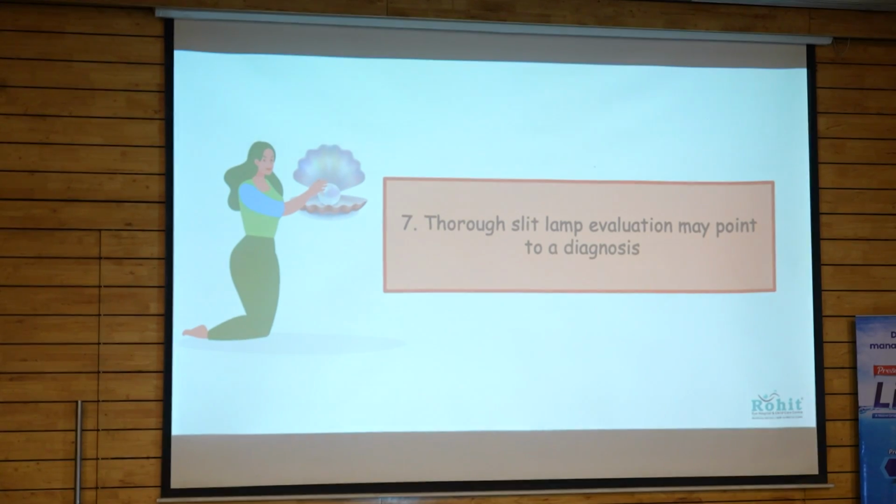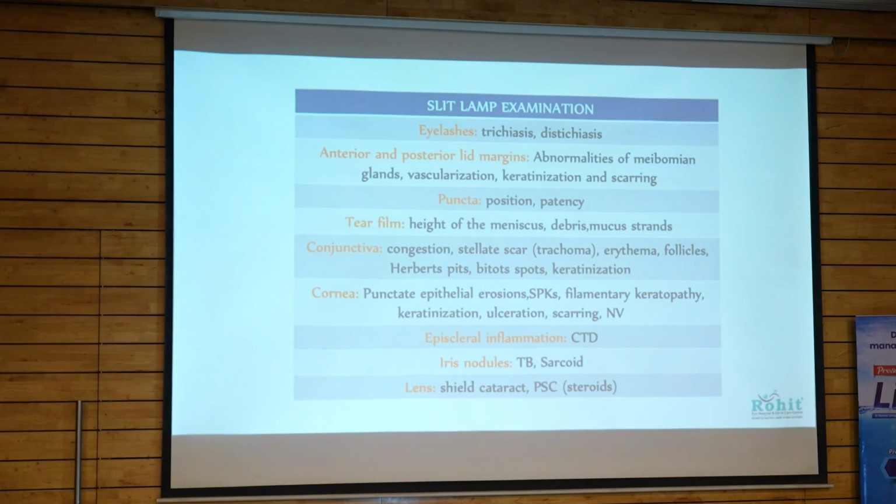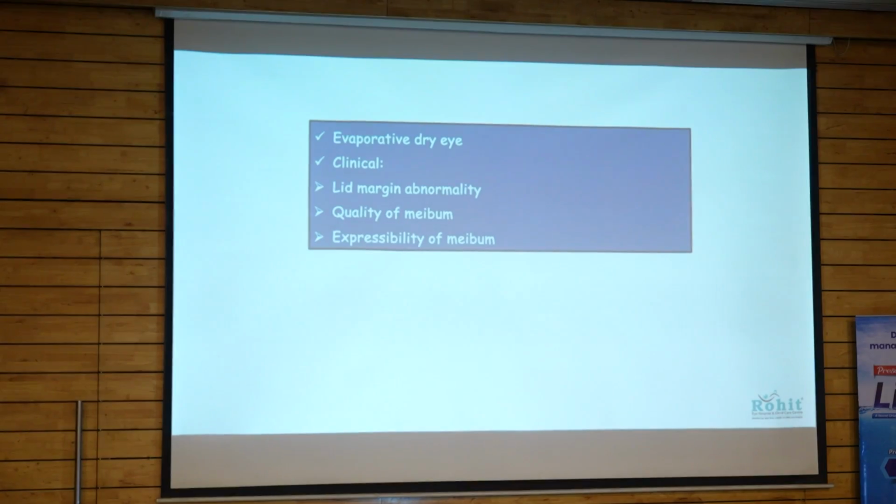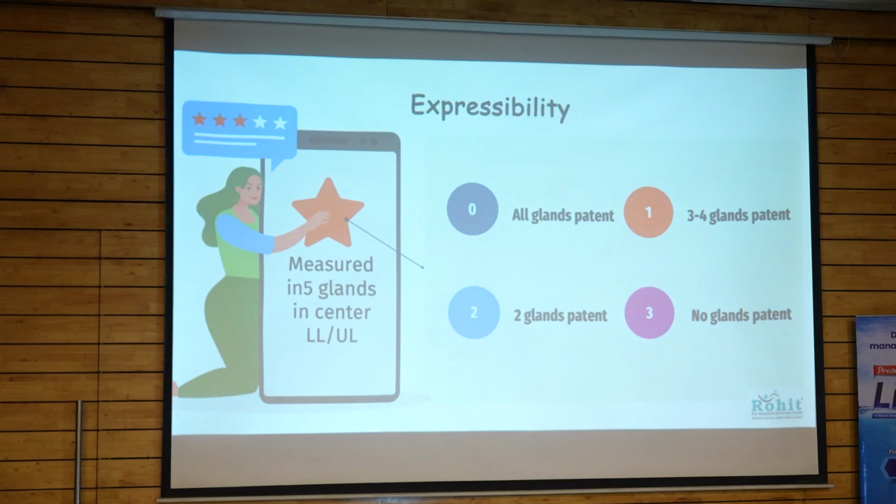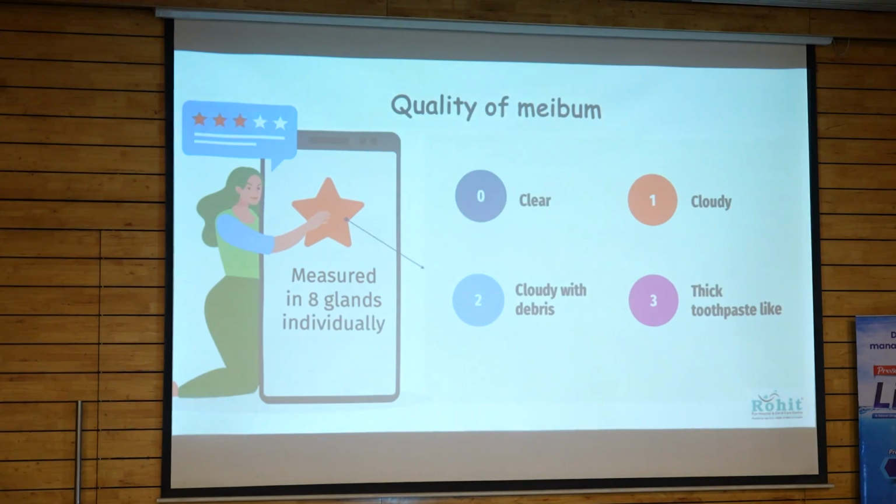Even though the diagnosis has evolved to a certain extent, we have to look at the slit lamp, and a thorough slit lamp examination of the lids, eyelashes, lid margin, conjunctiva, cornea is equally important. We need to look at the lens because if PSC is aggressive, it could indicate Graves' or tuberculosis. After inspection, we now touch the patient on slit lamp and we see the expressibility of the meibomian glands and the quality of the meibum and grade it accordingly so as to come closer to our diagnosis of evaporative dry eye if it's present.